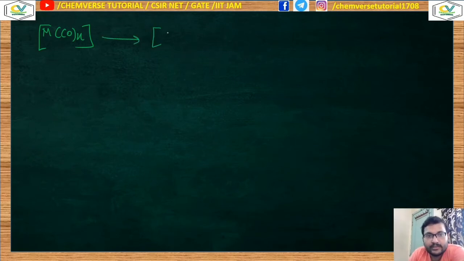Now, what is the structure of a metal carbonyl? This M(CO)x is the structure of a metal carbonyl where x is the number of carbonyl ligands. Now the anionic form of this metal carbonyl, so you can think of this n minus, this kind of anionic form of metal carbonyl is called the metal carbonylate. So these are called your carbonylates.